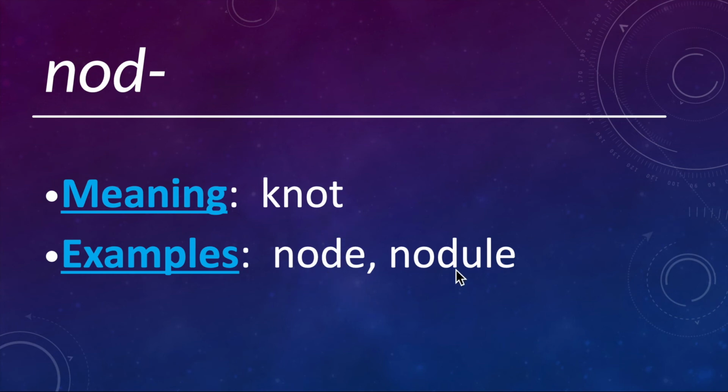And then a nodule is a sort of knob-like or a knot-like growth, either in the body, if you're talking about human anatomy, it could be like a tumor, it could be a nodule. You hear about people having nodules like on their vocal cords or things like that. There's also nodules on plants, maybe on the roots. There's a lot of plants that have nitrogen-fixing bacteria in root nodules. So there's like little knots on the roots that hold bacteria that capture nitrogen from the atmosphere and make it available to plants. So nodule.